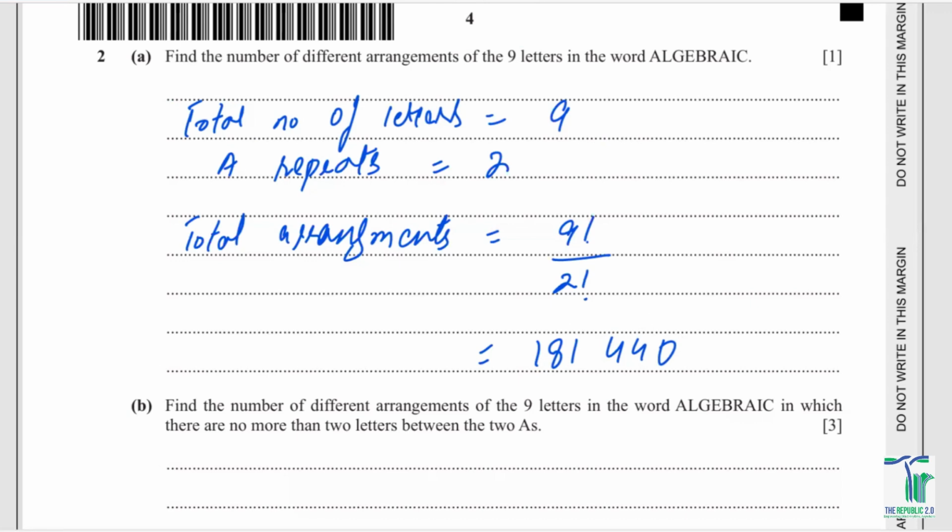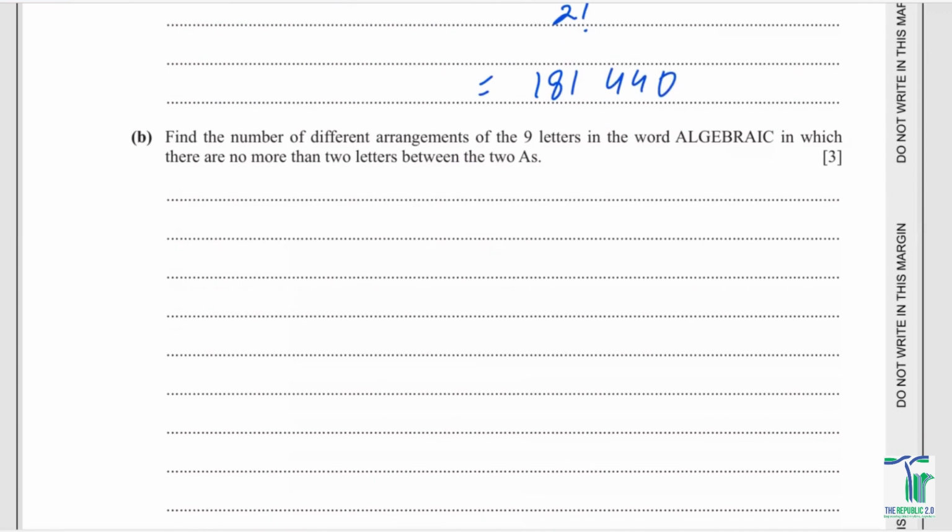So that is how we're going to do this question. Okay? Now we have got the B part, which is very important. Find the number of different arrangements of the 9 letters in the word algebraic in which there are no more than 2 letters between the two A's. No more than 2 letters between the two A's means not more than two. It could be 0, it could be 1, or it could be 2.